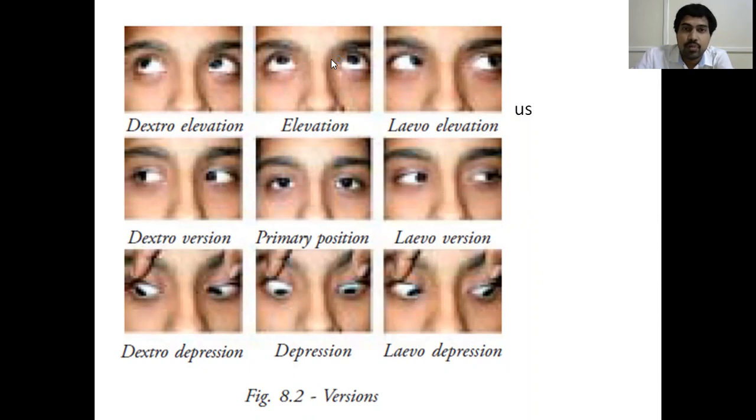That's why I told you in uniocular movements, don't say the term elevation. In uniocular movements, always say duction. Supraduction or infraduction are uniocular movements. When you say elevation, it means both the eyeballs are looking straight upwards. Both eyes looking down is called depression. Both eyes looking right side and up is dextro elevation. Left and up is levo elevation. Similarly, right side down is dextro depression, straight down is depression, left side down is levo depression.